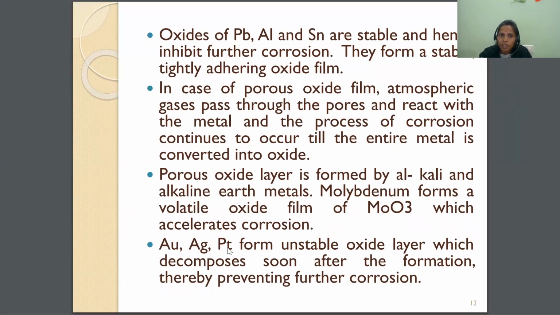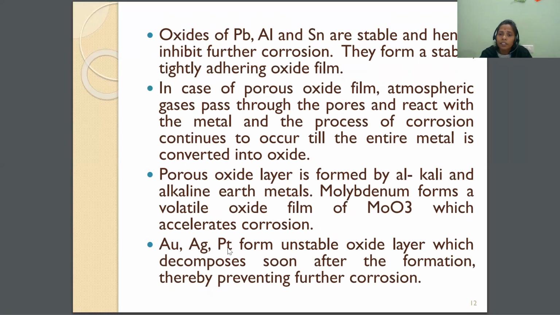Before this, I will just give the classification of the oxide layer. When the metal is reacting with the oxygen, an oxide layer is forming, and this oxide layer plays an important role in oxidation corrosion.